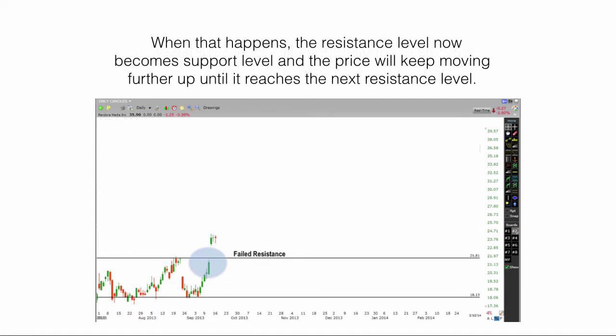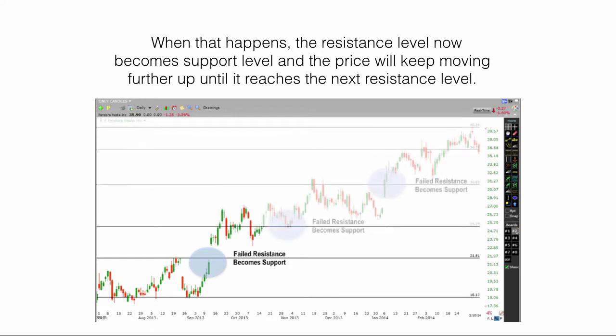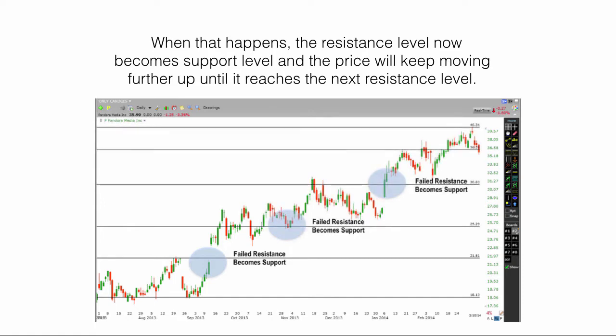When that happens, the resistance level now becomes a support level and the price will keep moving further up until it reaches the next resistance level.